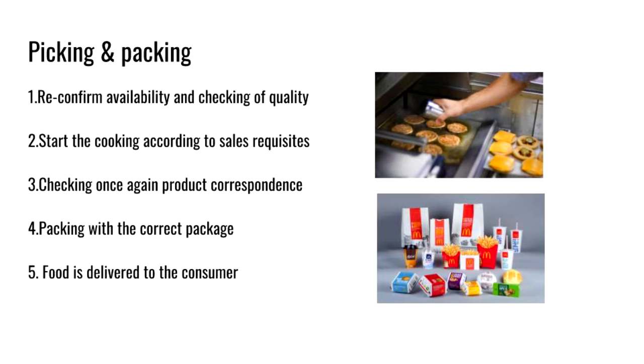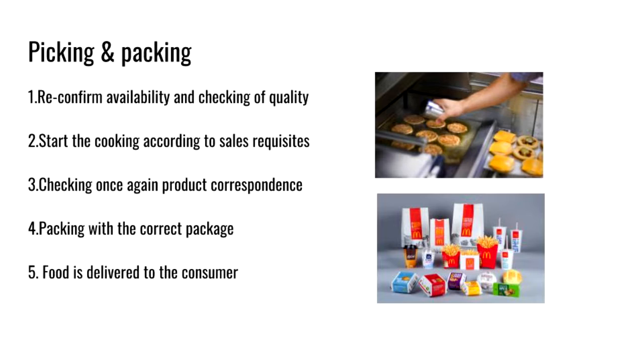After the order is processed, the process of picking and packing will start. In McDonald's, the picking and packing occur practically at the same time. In this step of the sales process, the chef will confirm that everything is available for the food to be cooked, and he will also check the quality is alright. If everything is alright, he proceeds with the cooking according to their sales order requirements.